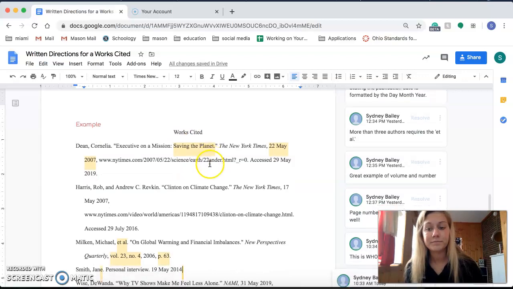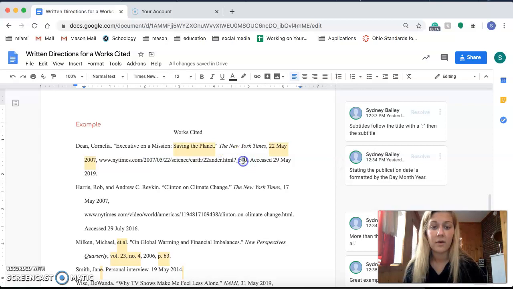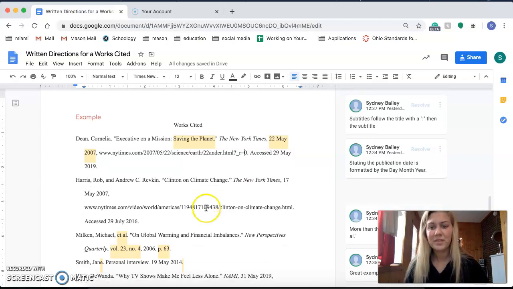You guys can see, this first one, this article had a subtitle. So this is what to do with a subtitle. You're going to put the title, colon, subtitle. Okay, and then you close those quotations. It's from the New York Times, and that's italicized. And then this is the publication date. So again, day, month, year, comma. Then this is the URL, okay? And then it was accessed, so you have to say accessed 29 May 2019. Okay? Period, boom, done, citation over. So this was a great example of a subtitle and publication date.